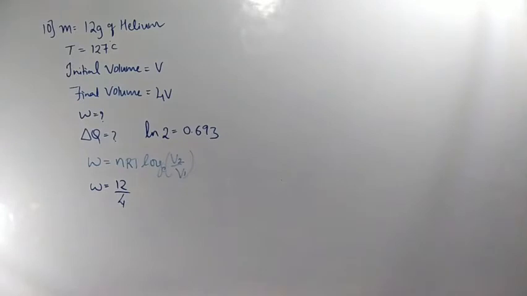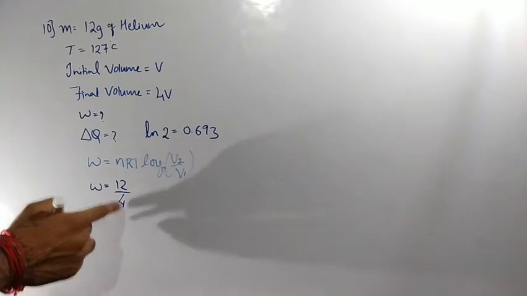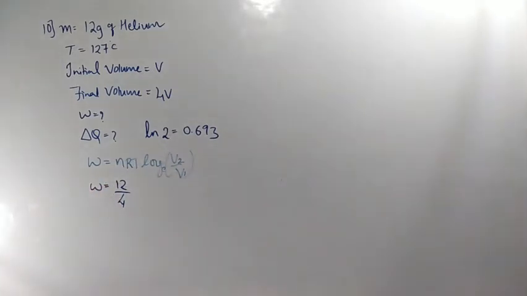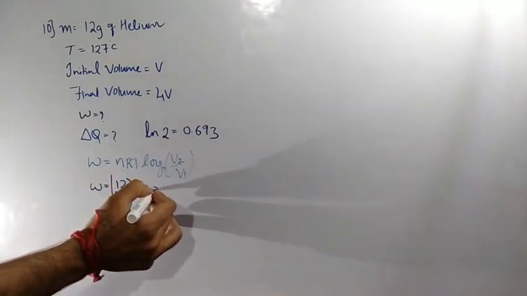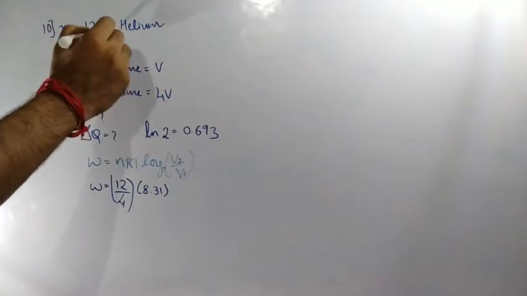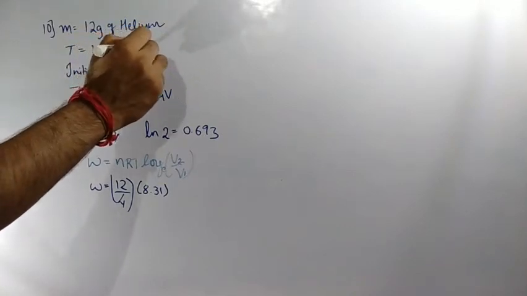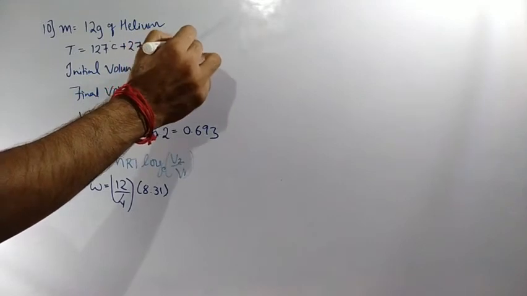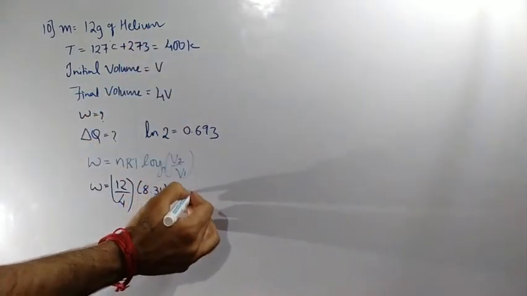Now 12 by 4 means this value will turn out to be 3. So 3 moles. n value will be equal to 3. Next, the R value you should remember, I already told you in so many classes. This value will be 8.31. Next, temperature value is 127, but this is in degrees Celsius. Add 273 to this, it will turn out to be 400 Kelvin.